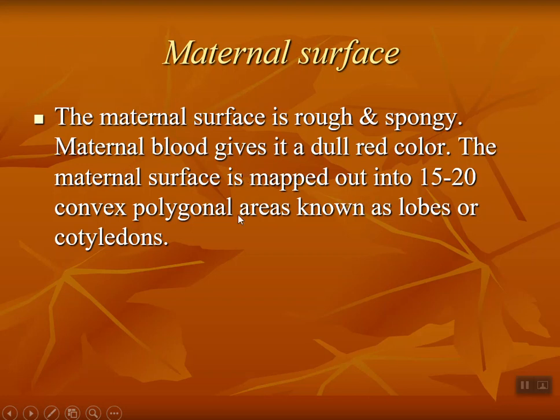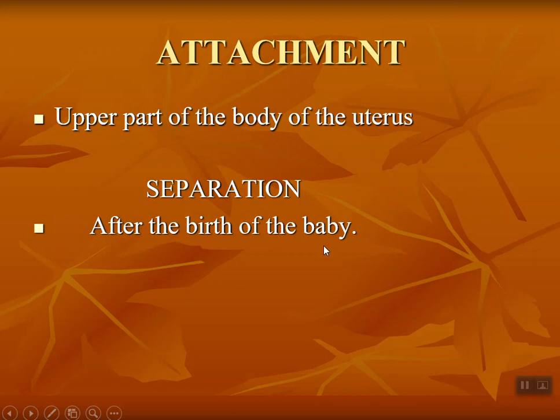It is mapped out into 15 to 20 convex polygonal areas known as lobes or cotyledons. So remember two surfaces, maternal and fetal. On the fetal surface, the umbilical cord is attached at the center. On the maternal surface, 15 to 20 polygonal areas, lobes or cotyledons, will be there.